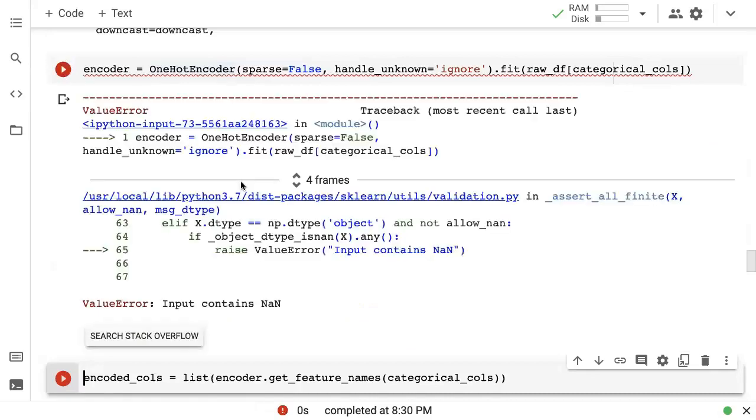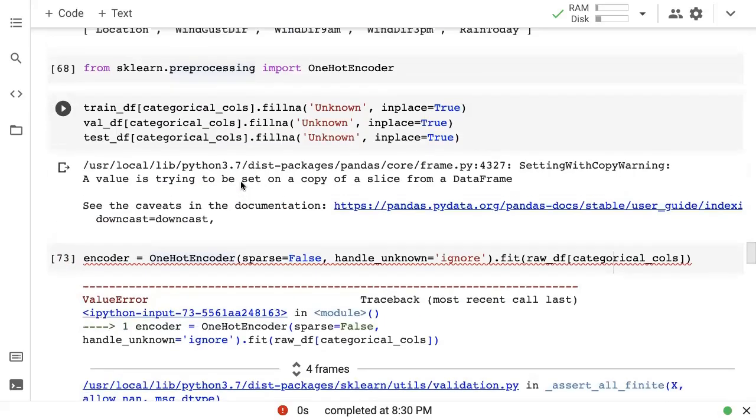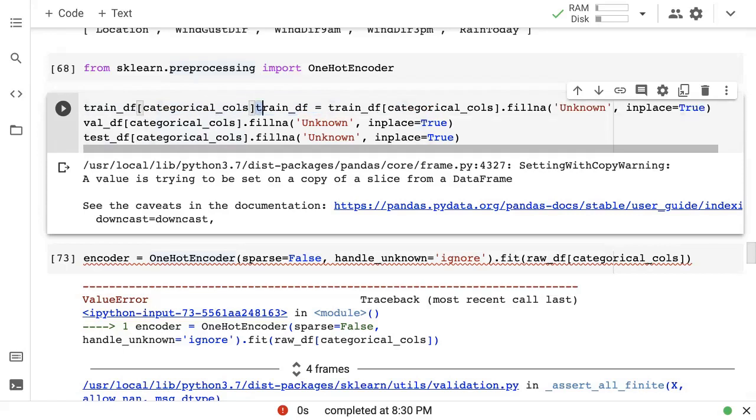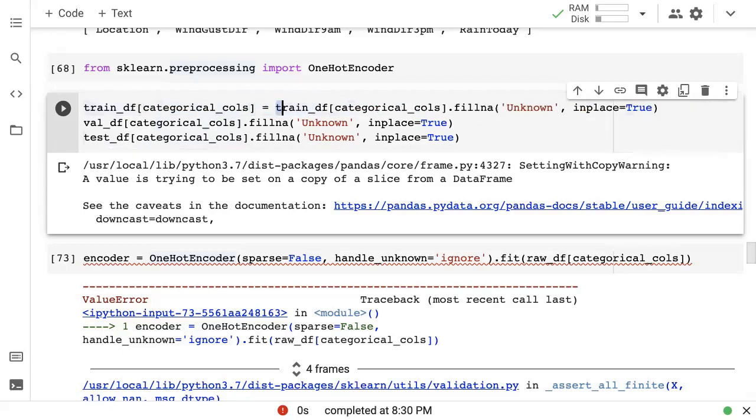Let's try that again. All right, let me just fix this.